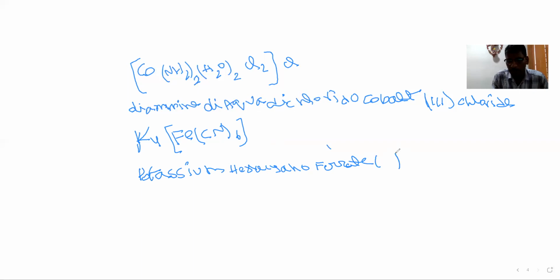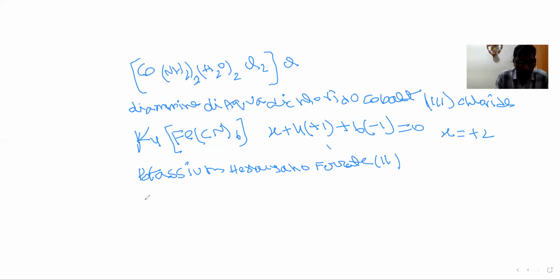After that, oxidation number. Potassium is +1, there are 4 potassium, so plus 4. CN charge is minus, 6 CN is minus 6, so the remaining charge will be 2. So the oxidation number will be 2. You can calculate the oxidation number by taking the central atom as X, plus 4 potassium, 4 into charge +1, plus 6 cyanide ions, 6 into charge -1, equal to 0. So we get X equal to +2. That is the charge of the central atom.